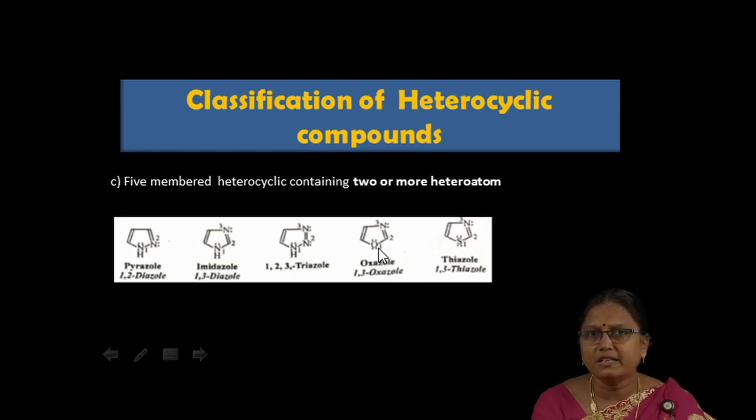So both heteroatoms are present in this single nucleus. Then this is thiazole, the last example I have quoted here. 'Thio' is sulfur. Here the heteroatoms present are sulfur and nitrogen, in 1,3 positions with respect to one another. So 1,3 thiazole. This is the third class of heterocyclic compounds.